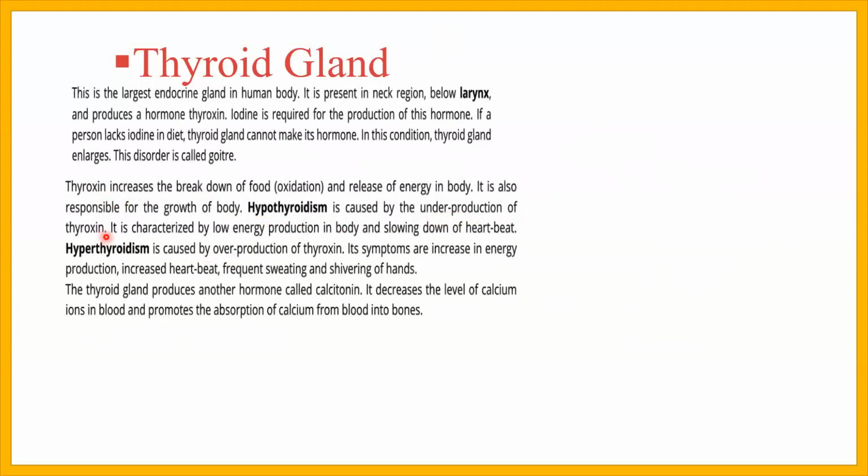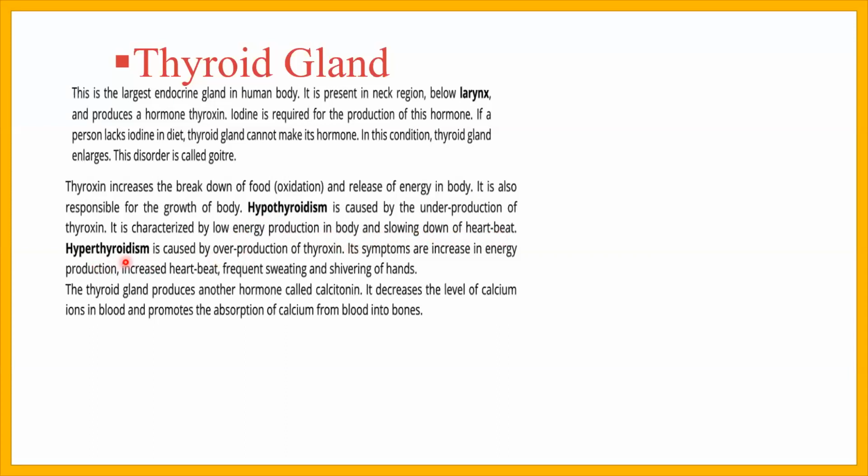Hypo means low. It is characterized by low energy production in the body, and there is slowing down of heartbeat.